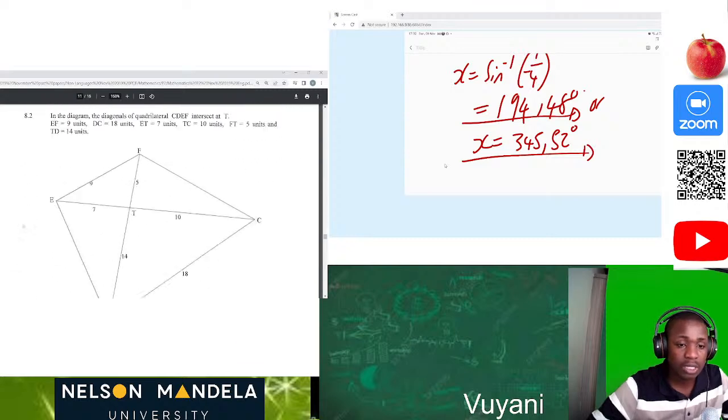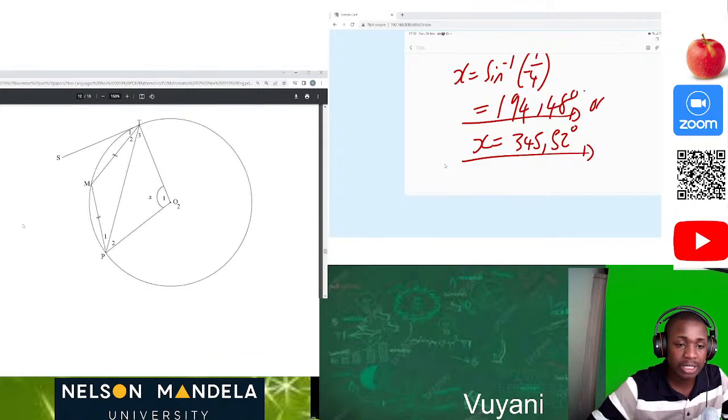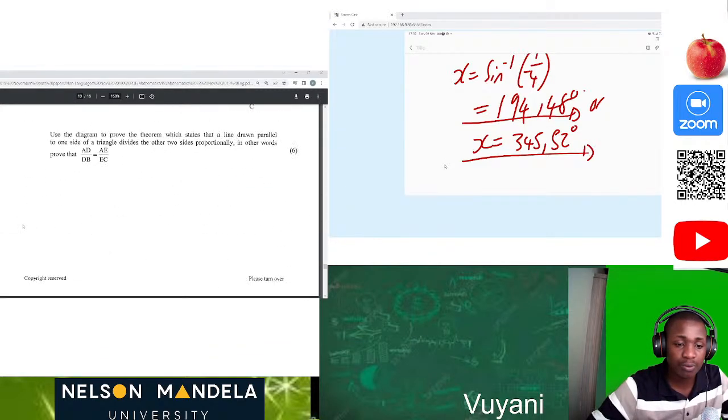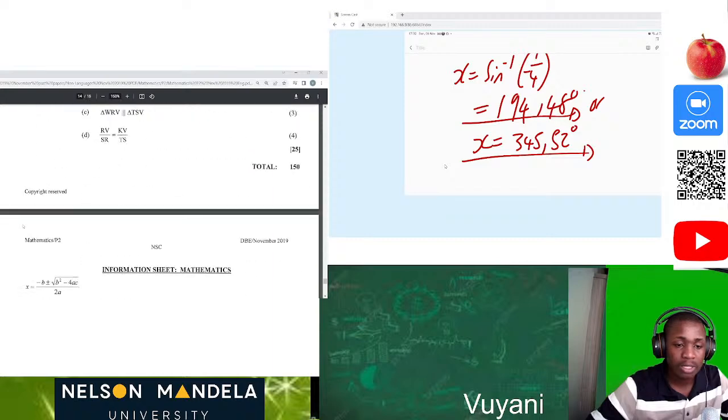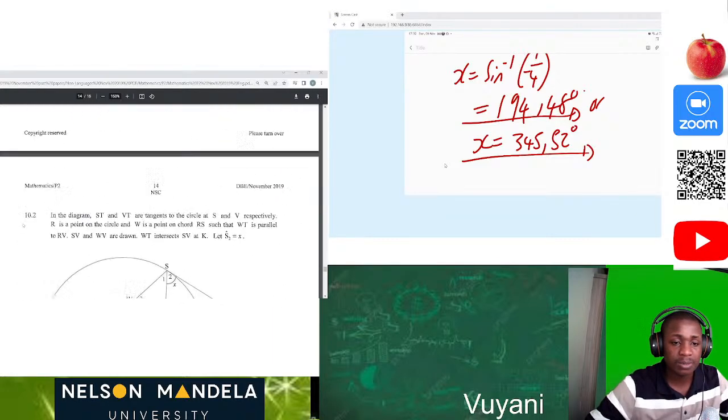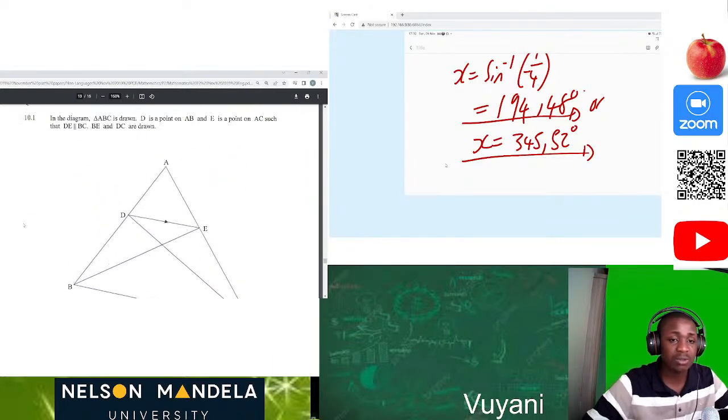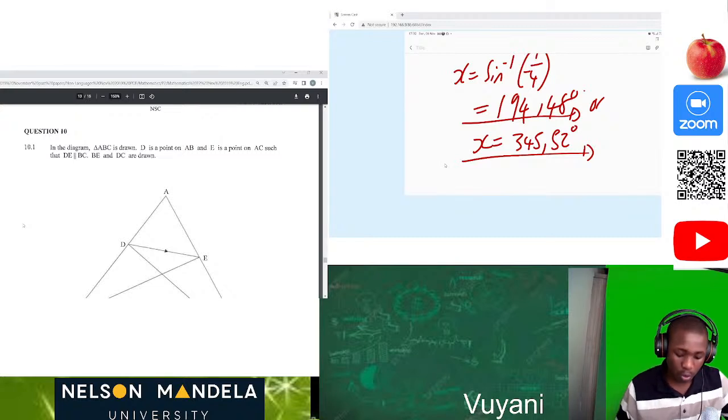Now I want us to go to this proof in Euclidean geometry. Someone asked me to prove. Where is this proof? Here it is. So I'm just gonna do the proof because other questions we have already done them. So on question number 10, someone asked me to prove this theorem for you guys. This theorem is quite easy and straightforward, and we must all be able to prove this theorem.